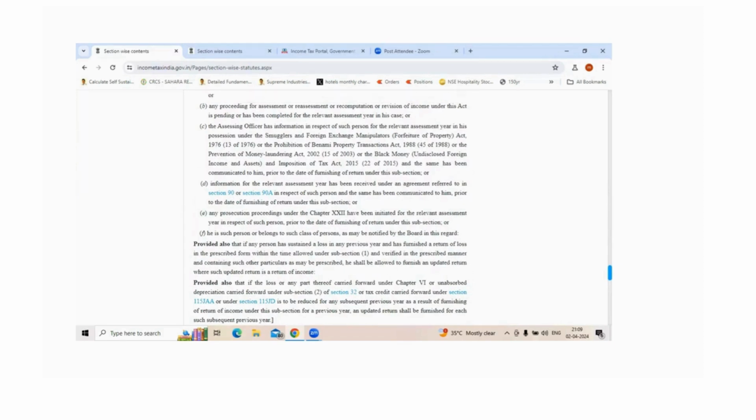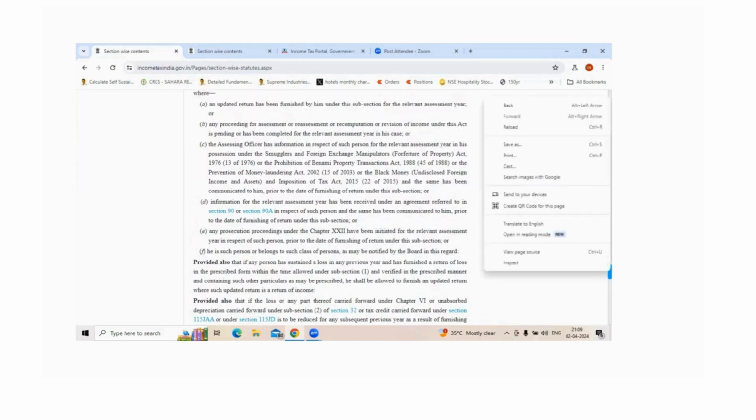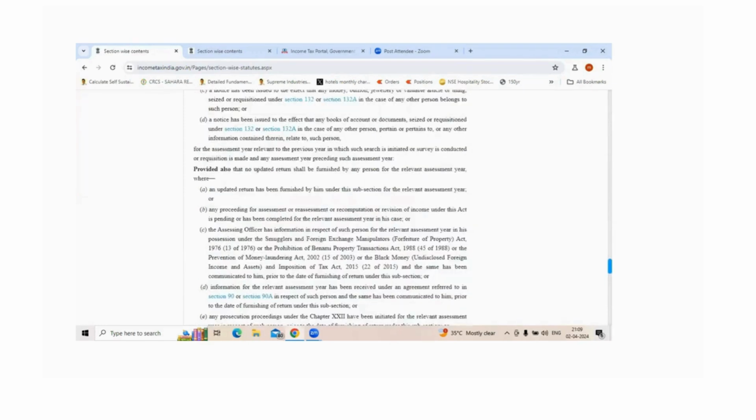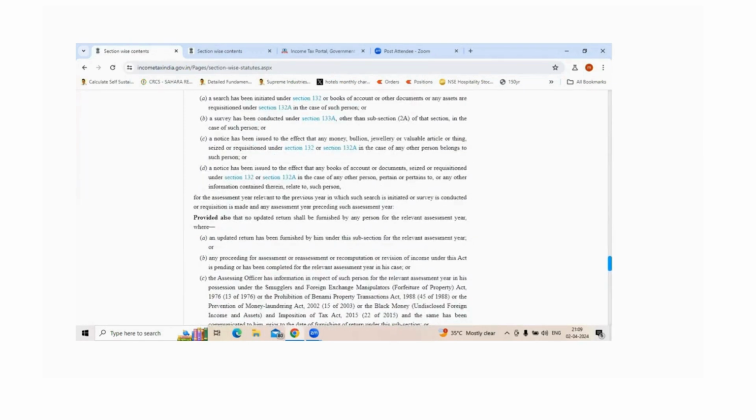However, in case you are not filing for any of these cases, then you can use the updated return to file. That means if you have to pay some amount to the Government of India, or if there were some TDS declarations you forgot to mention, or certain amounts which you missed out by oversight, whatever is mentioned in Form 26AS or AIS, then you can file an updated return even after 31st of December.